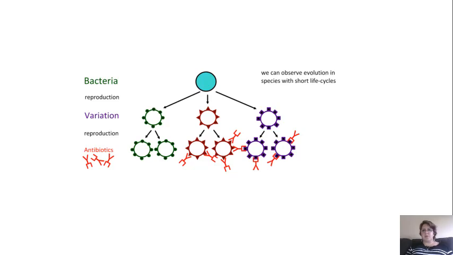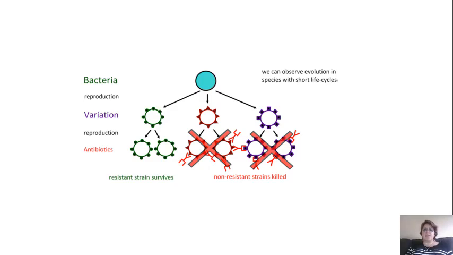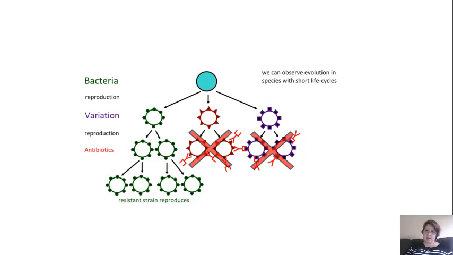We then, of course, do not want to be sick, so we take antibiotics, and these antibiotics can interact with 2 out of the 3 variations, and so the antibiotics will kill 2 out of the 3 variations of the same bacteria. So we have one strain that's not killed, and that becomes a resistant strain, and that's going to survive. And what's it going to do when it survives? It's going to make more of that same variation. So that resistant strain not only does not die, but it continues to reproduce and grow in numbers.